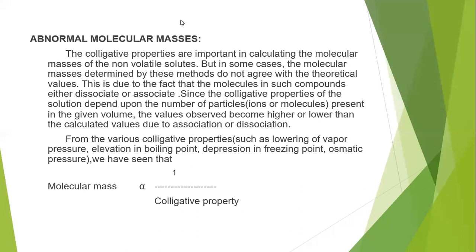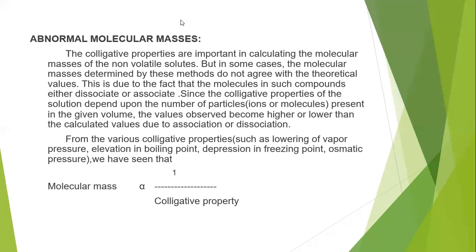So why do the observed molecular masses differ from the theoretical molecular masses? That is what we have to know now. This is due to the fact that the molecules in such compounds either dissociate or associate.